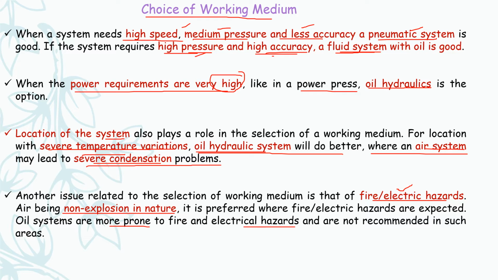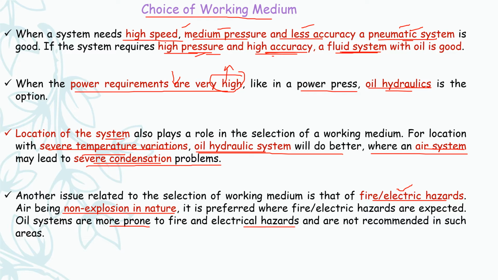These are the 4 points you have to remember for the choice of working medium. For high speed, medium pressure and less accuracy, you use a pneumatic system, and for higher accuracy and higher pressure, you use a hydraulic system. If the power requirement is high, you use hydraulic systems; if it is low, you use pneumatic systems.